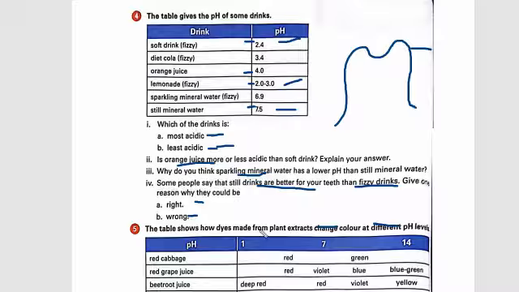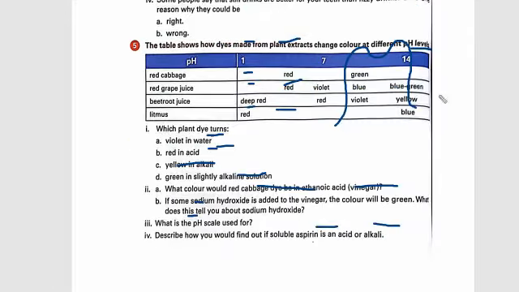The table shows how dye is made from plant extract changing at different pH. The first question is based on an experiment. I will give you the answer: the violet in water is the red grape juice. The red in acidic is the easiest one: whenever you mix anything and the litmus paper turns red, it means it would turn red in acidic solution. So the answer is the litmus. And yellow in alkali is the red grape juice, and the green in slightly orange is the beetroot.